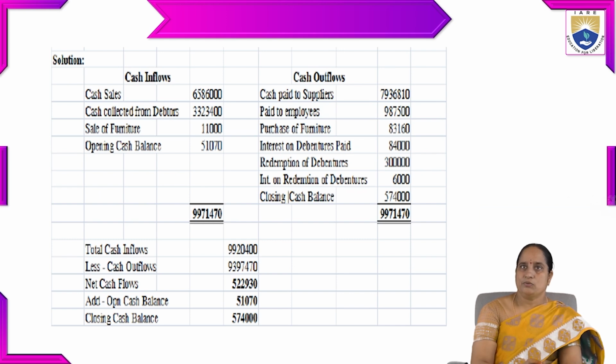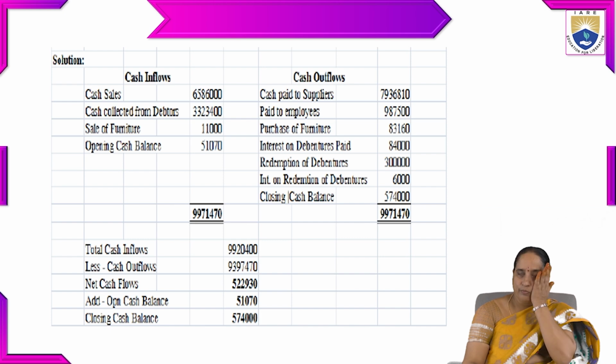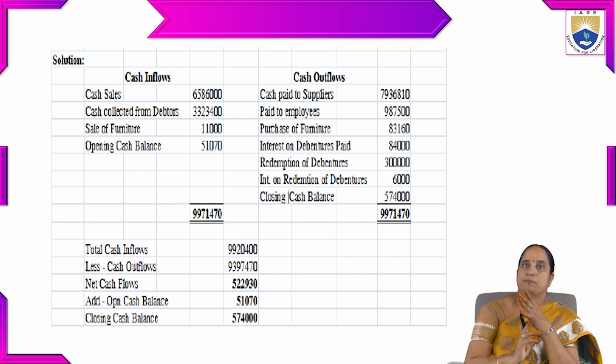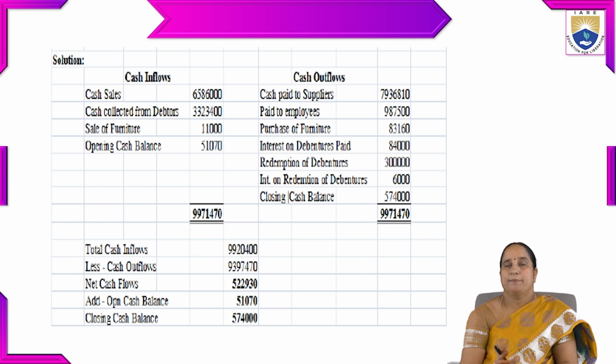Coming to cash outflows, the data extracted from the above problem are cash paid to suppliers, paid to employees, purchase of furniture, interest on debentures paid, redemption of debentures, interest on redemption of debentures, then closing cash balance. So these denote cash outflows. Inflow and outflow both are the same.